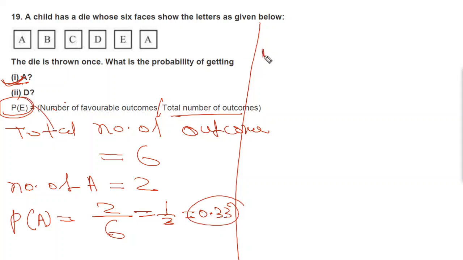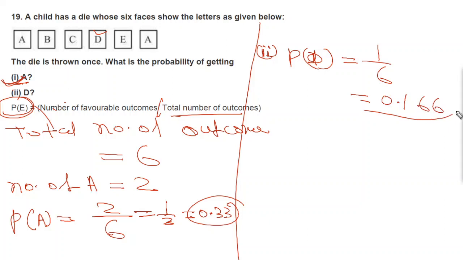Then we can move to part two. Probability of D, capital D here, will be equal to the number of favorable outcomes for D. You can see only one D. So 1 divided by the total number of outcomes, 1, 2, 3, 4, 5, 6, so 1 by 6. So 1 by 6 will be equal to 0.166. Okay, so this is the probability for part two, and this is the probability for part one.